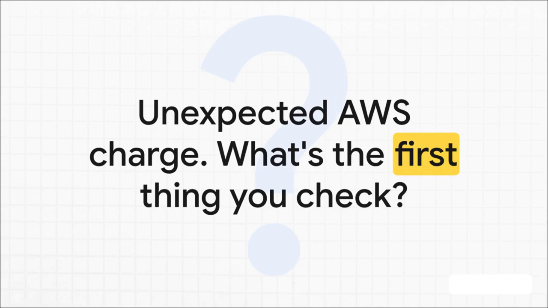Okay, your manager is breathing down your neck about the bill. What's the very first thing you check? You head straight to the Elastic IP dashboard and look for any that are unattached or disassociated. That weird little EC2 other charge? 9 times out of 10, it's a lonely, unattached EIP that's costing you money every hour.